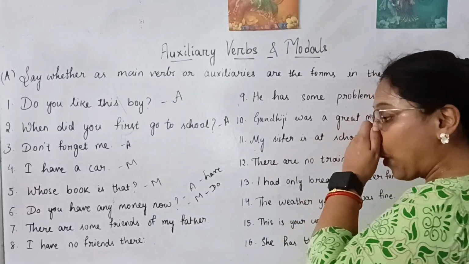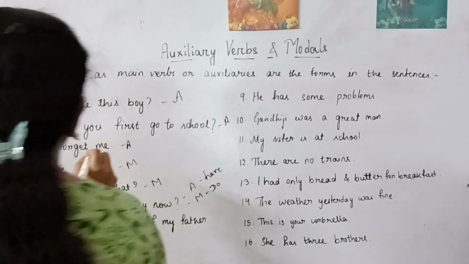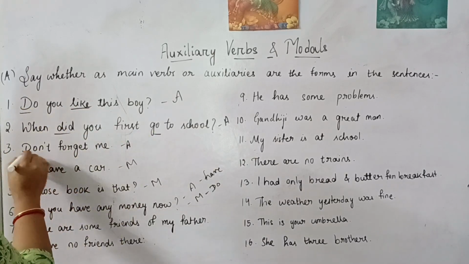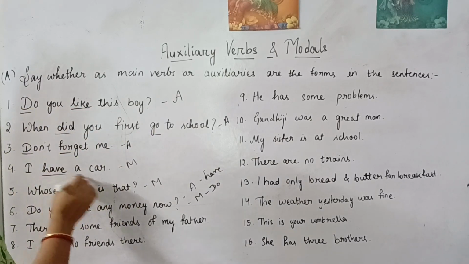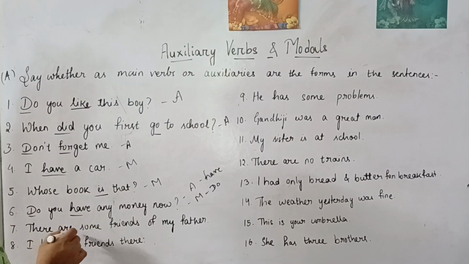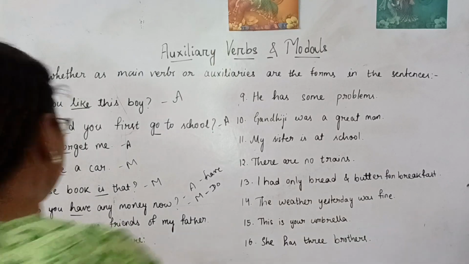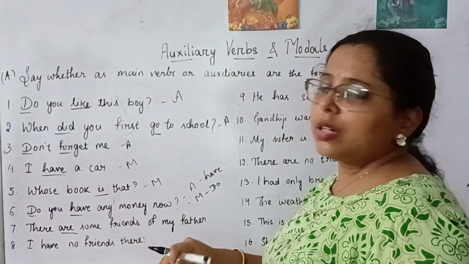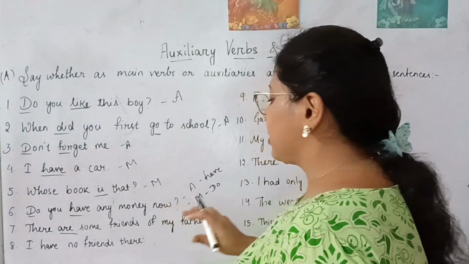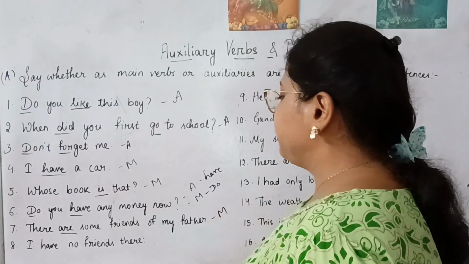There are some friends of my father. So here, let me just point out the verbs that we are using. Do you have any money? So do, you. Then, there are some friends of my father. Here there is nothing helping any other verb. So are is just showing what is there. The friends are there. Here it acts as a main verb.